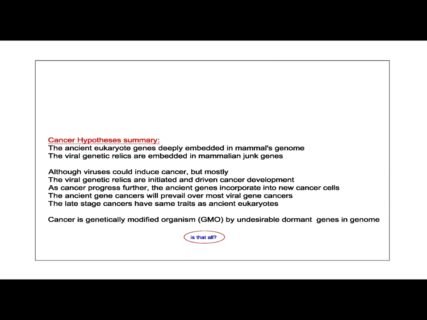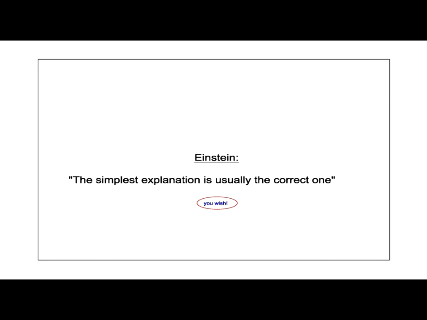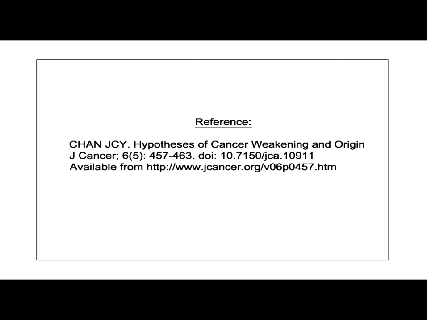Cancer is a genetically modified organism, GMO, by undesirable dormant genes in the genome. Einstein said the simplest explanation is usually the correct one. Reference: Chan JCY, Hypothesis of Cancer Weakening and Origin. Journal of Cancer, March 2015.